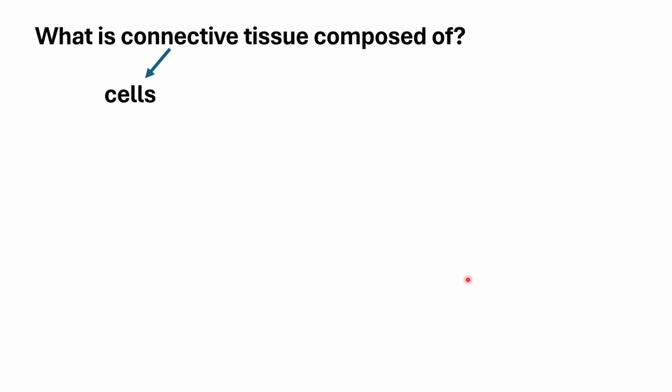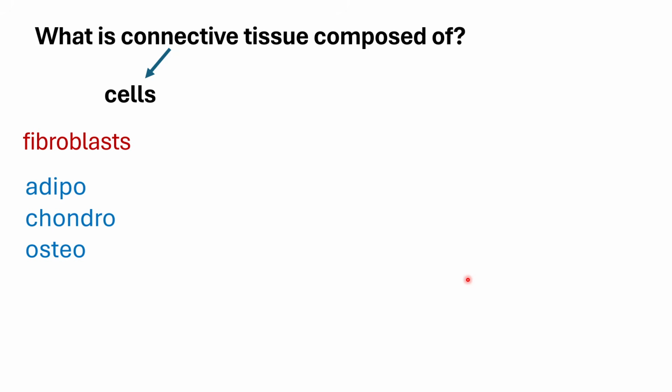Just like any other tissue, of course, you would have your cells. For the cells, the primary form of cells would be your fibroblasts, because we will learn later that aside from the cells, a major component of your connective tissue would be your fibers. So these fibroblasts will be the cells which are producing the fibers.